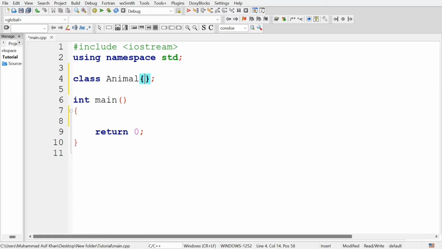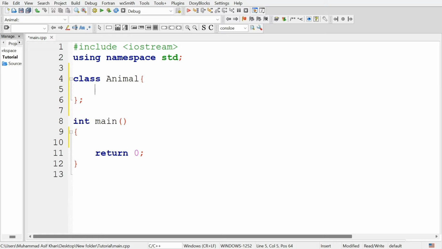And then open and close curly braces, and there will be the body of the class within these braces. The body of the class will contain the attributes and the methods of the class. For example, an animal can have name, species, and age. These are the attributes of this class. So let's define the attributes for this animal class.